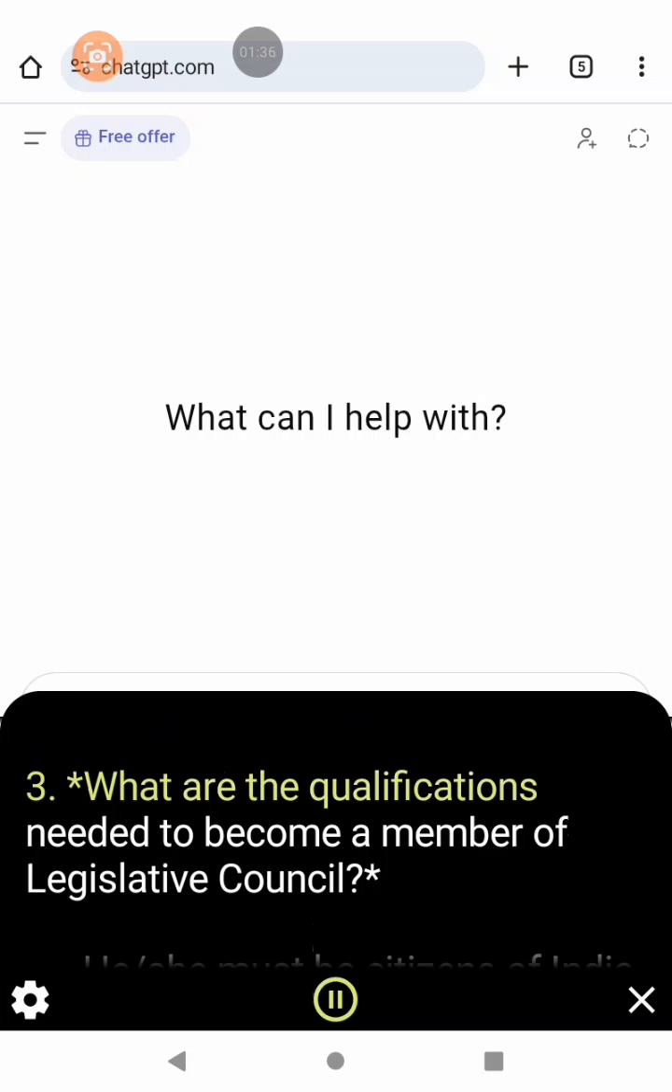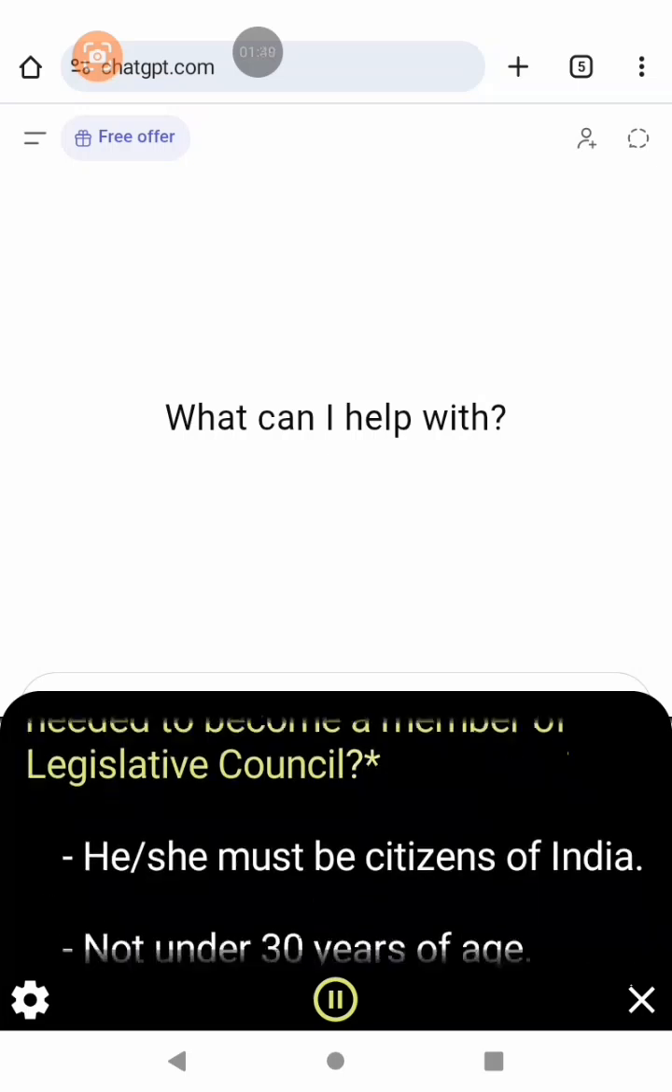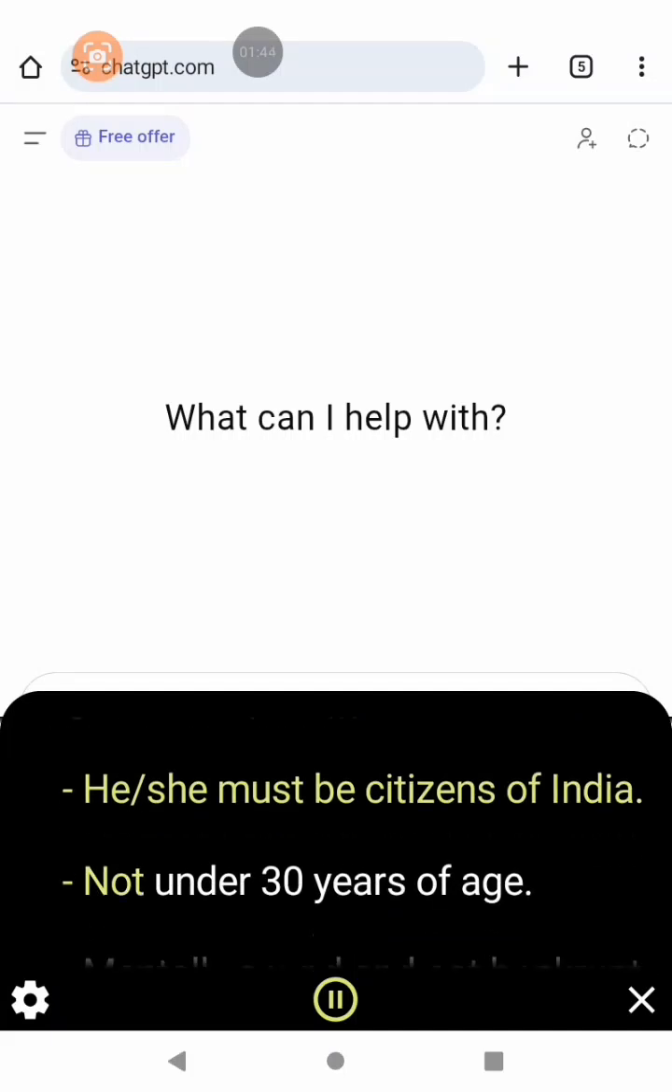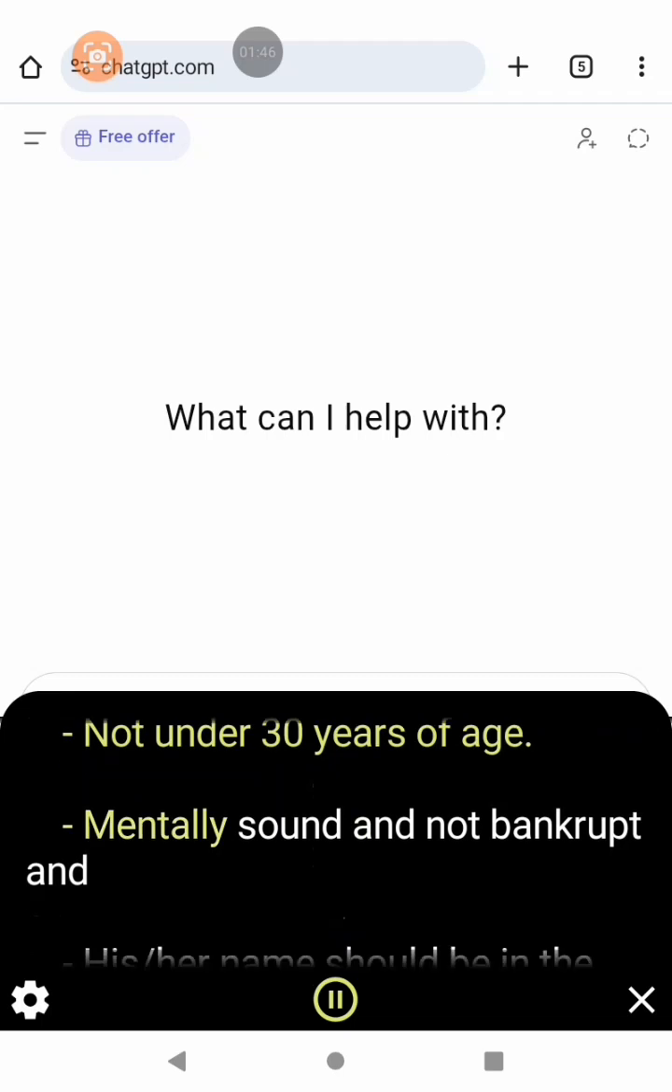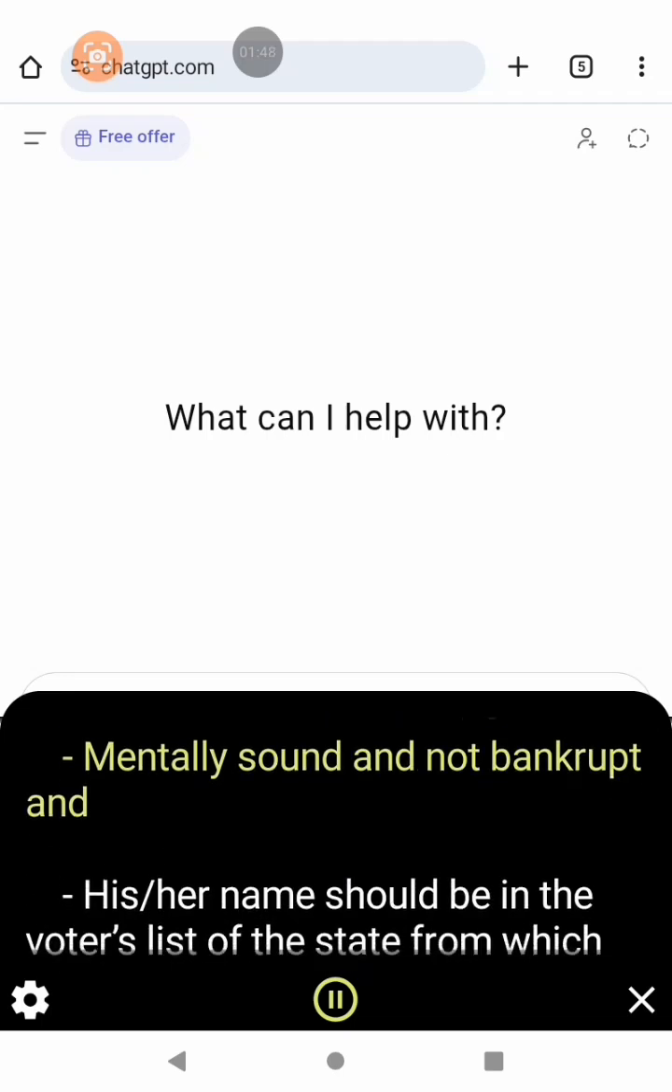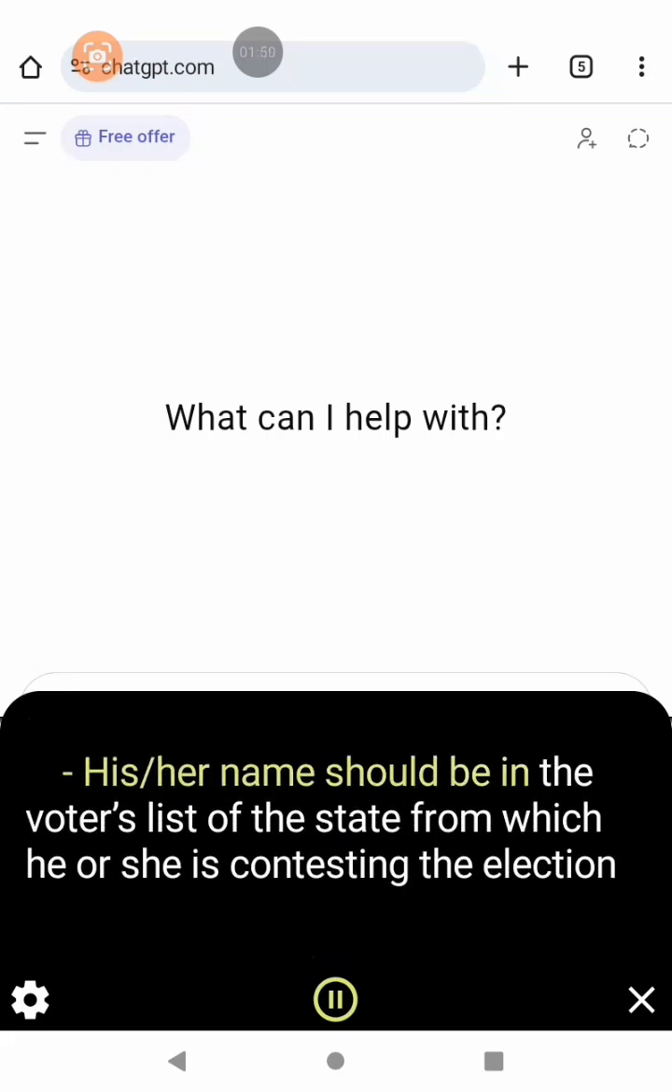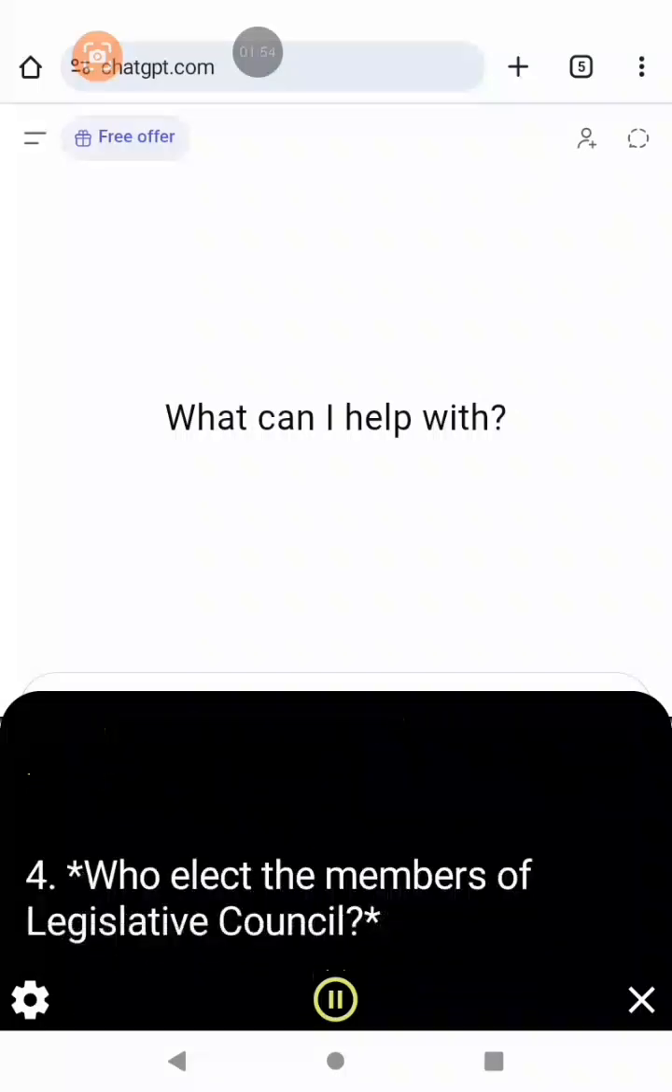3. What are the qualifications needed to become a member of the Legislative Council? He or she must be a citizen of India, not under 30 years of age, mentally sound and not bankrupt, and his or her name should be in the voters list of the state from which he or she is contesting the election.